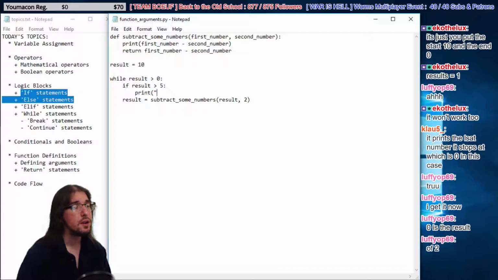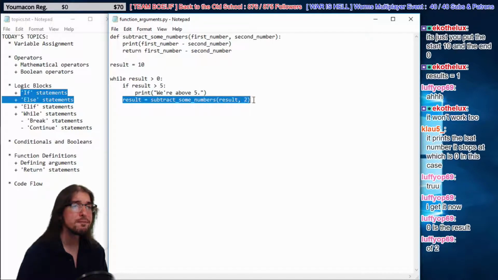Print, we're above 5. Okay. All right, cool. So now we have our second ever conditional statement. We're running this on a condition: keep on looping while this condition is true. And if this condition is true, then do this once. So the difference between an if and a while is that while does it over and over again, and if only does it once. So if this is true, print this message, and then do this. All right, let's find out what happens.